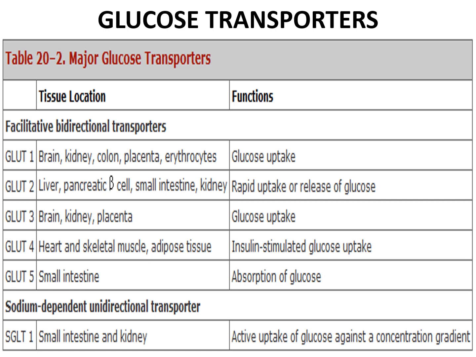Now facilitative glucose transporters. GLUT1 is present in brain, kidney, colon, placenta, erythrocytes, and its main function is glucose uptake.